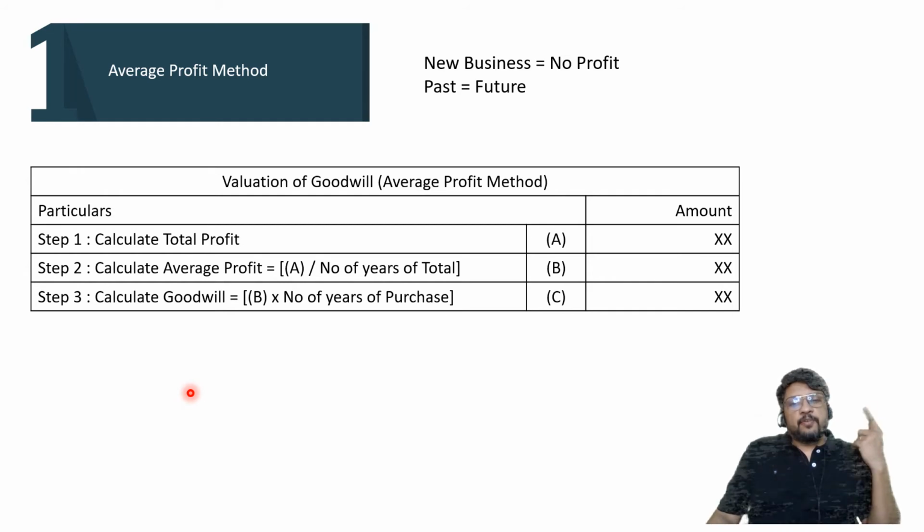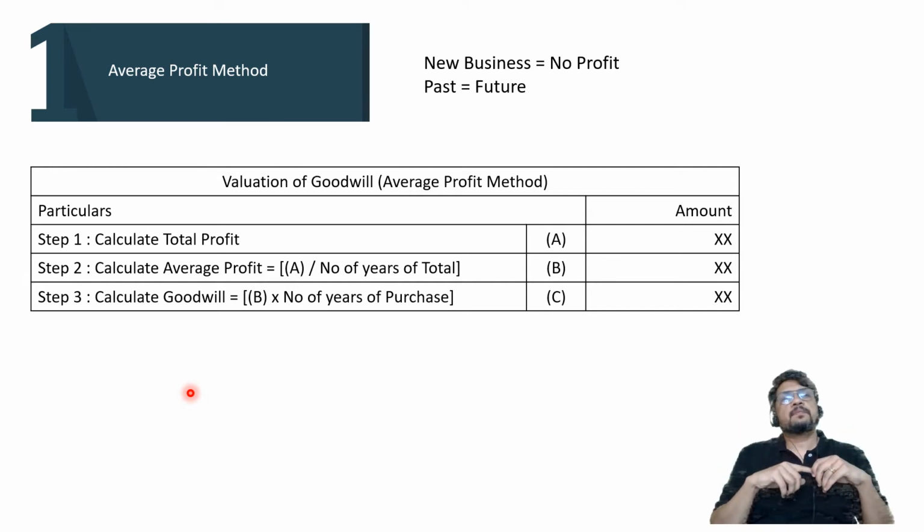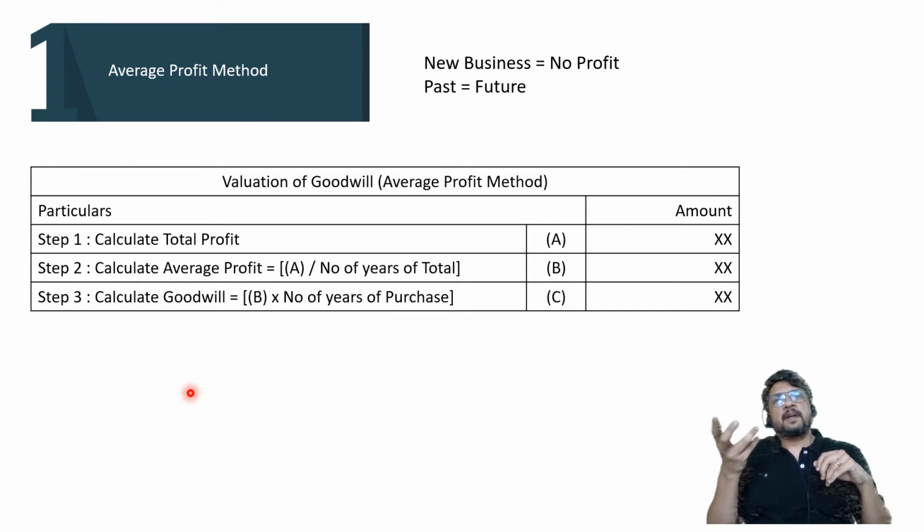So the average profit method assumes that a new business is equal to no profit, and that past is equal to future. In the future, how much profit will be earned by the firm? If we specify that past is exactly equal to future, our past is predicting our future in a proper manner.